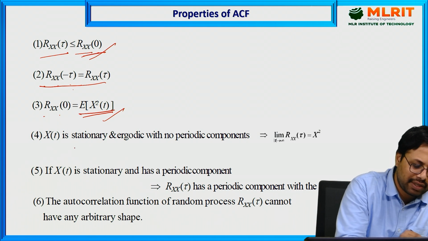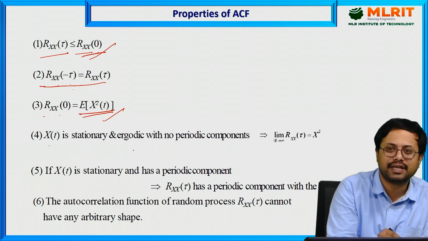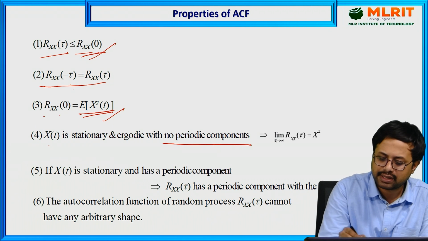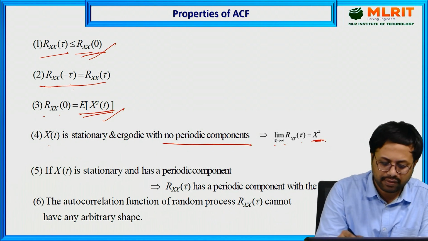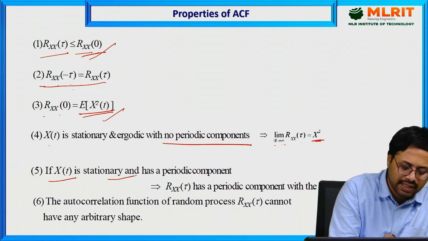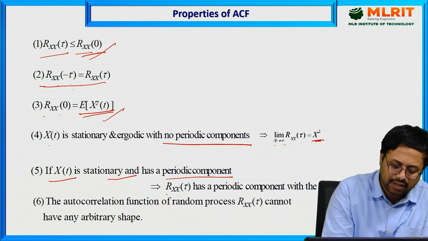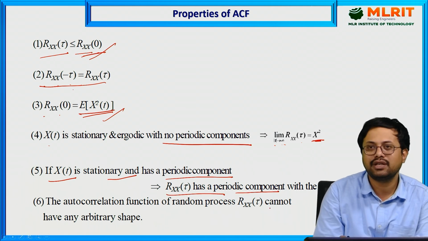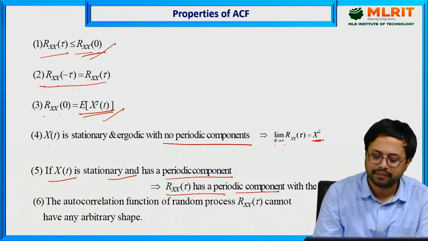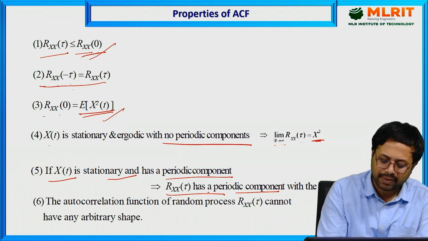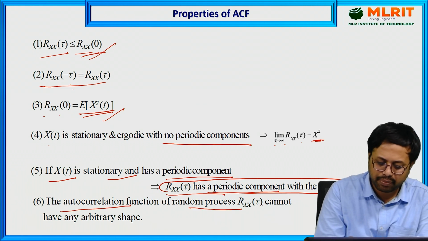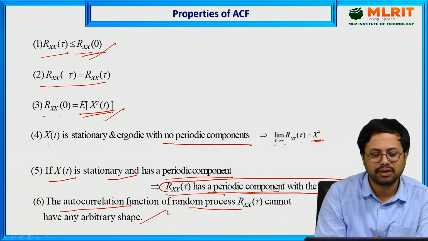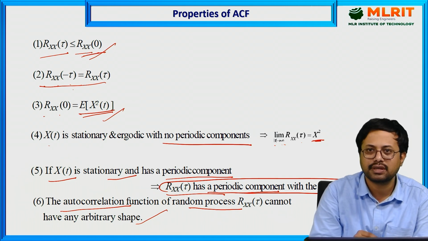Next, the fourth one tells that if x of t is stationary and ergodic with no periodic components, then the limit as tau tends to infinity of Rxx of tau equals the square of the mean. Next, if x of t is stationary and has a periodic component, then the autocorrelation function also has a periodic component with the same period. Next, the autocorrelation function of a random process cannot have any arbitrary shape. Just a quick revision before going to discuss the problems.